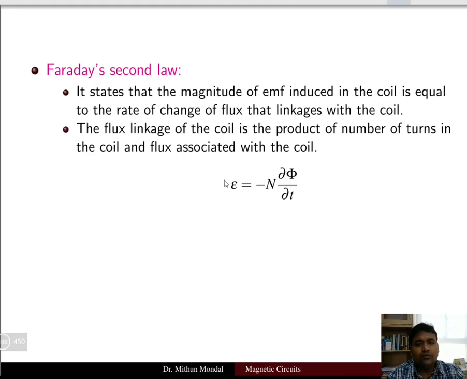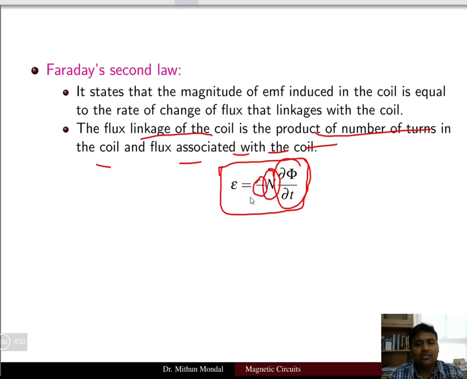Now what is the magnitude of the EMF that we are going to discuss? The magnitude of the EMF is given by minus n d phi by dt. So the flux linkage of the coil is the product of the number of turns in the coil and the flux associated with the coil. So n is the number of turns of the coil, d phi by dt is the rate of change of the flux, and there is a negative sign. We will see what this negative sign is all about, and this is the induced EMF.